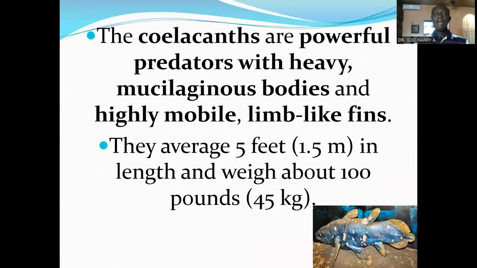The coelacanths are powerful predators with heavy mucilaginous bodies and highly mobile limb-like fins. Their bodies are heavy and covered with mucus, and they have highly mobile limb-like fins. Their fins are like legs. They average 5 feet in length and weigh about 100 pounds, that's about 45 kilograms.